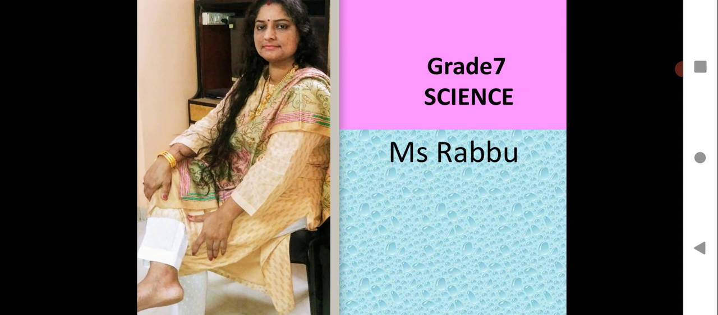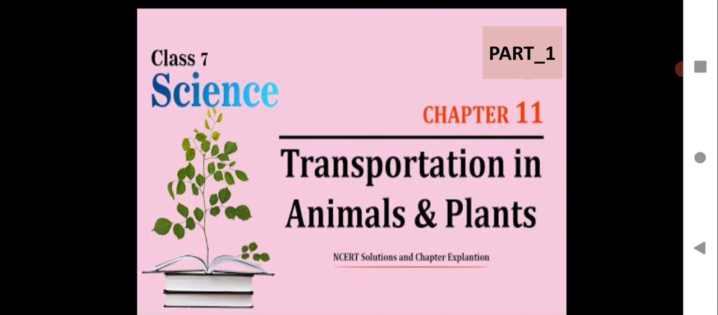We are going to begin with a new chapter, transportation in plants and animals. As a regular practice, you are going to write this in your index of the notebook. Write today's date, that is the date of the session. Take a new page, write down the title, and start writing the points which are being discussed in this session. I hope the instruction is quite clear. So, let's get started with transportation in animals and plants.